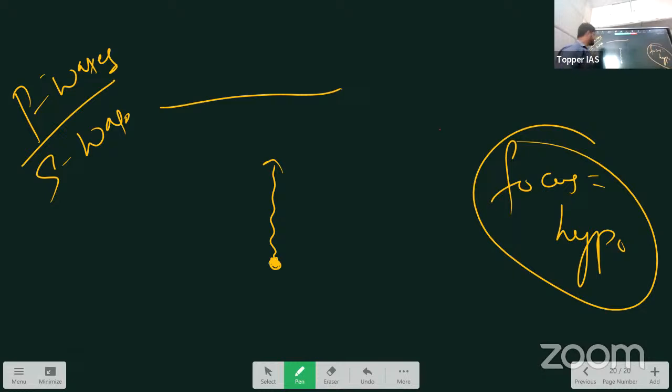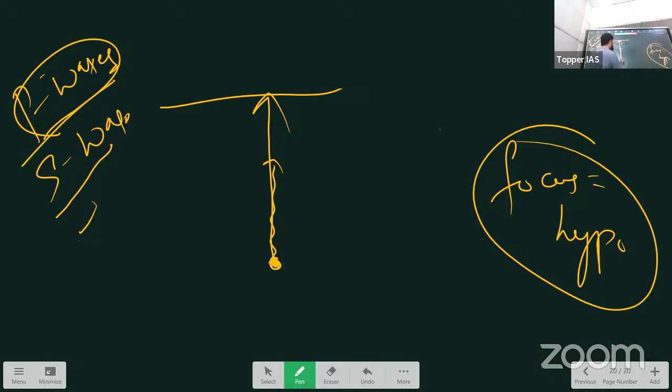P waves are fastest. Immediately when the energy releases from the focus, they come and hit the surface. They are produced along with S waves, but because they're fastest, they reach the surface first.